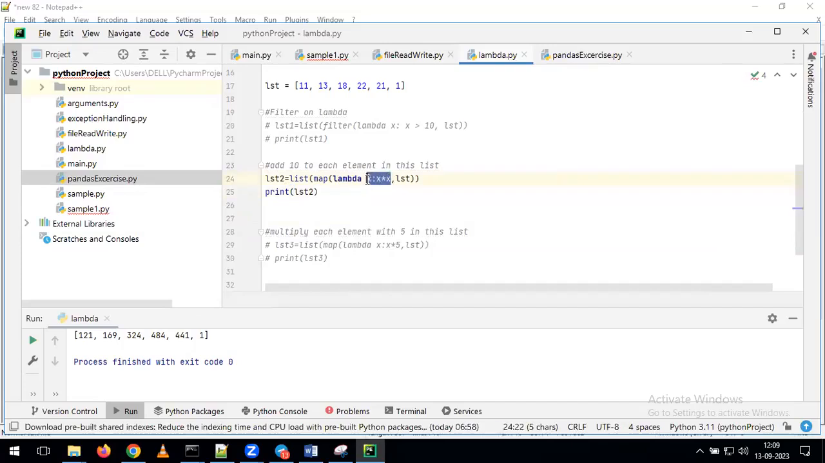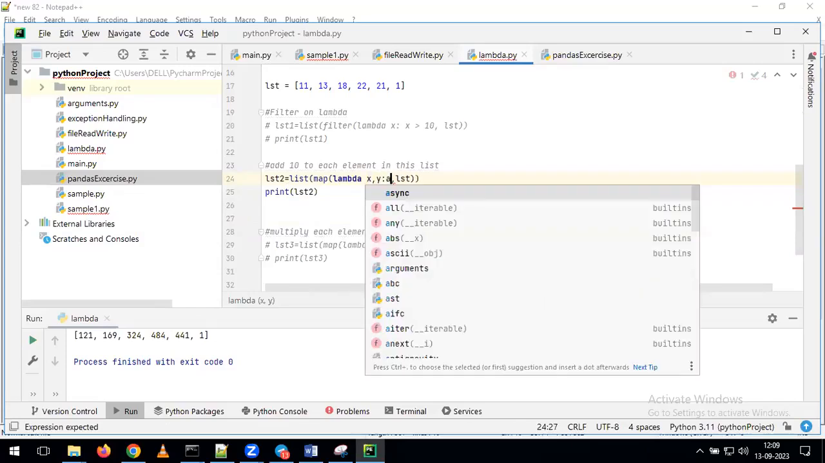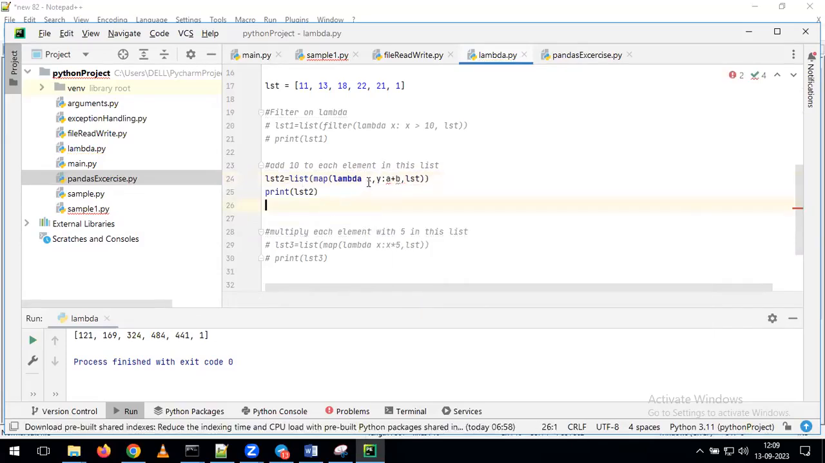Okay, for example, as I told you already, I am giving x comma y. Now on top of these two variables, I want to perform the addition operation. So we have to give it as x plus y. Now instead of x plus y, if I am giving a plus b, what will happen? In this function, you have given the variables as x comma y, but you have given the expression as a plus b. But have you defined any variable as a comma b? No. For that reason, it will give the error.